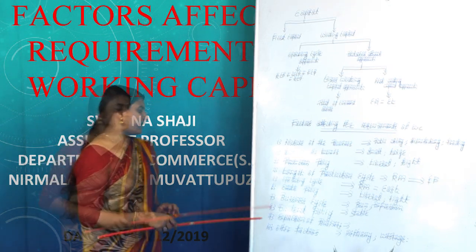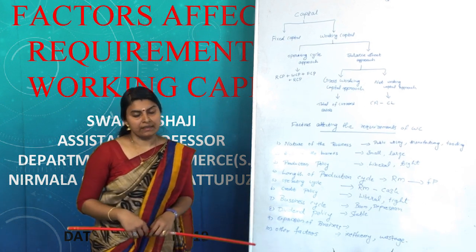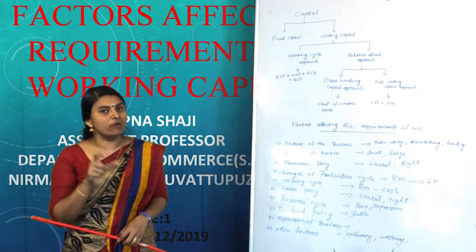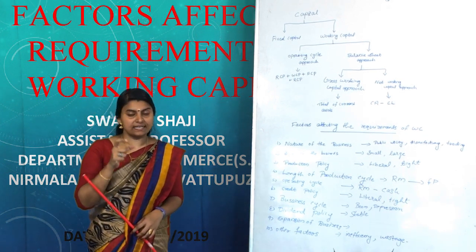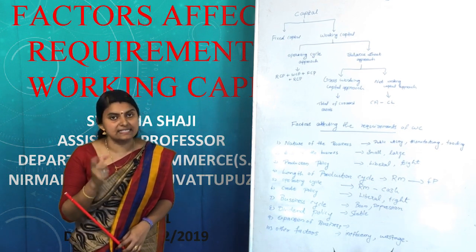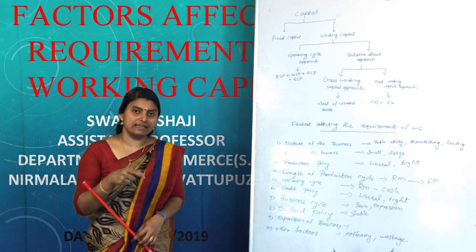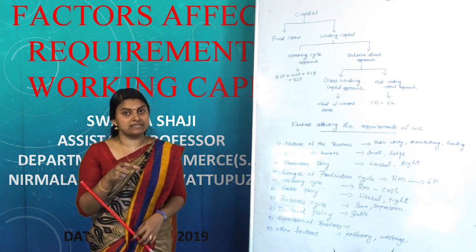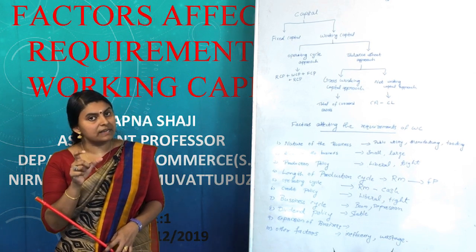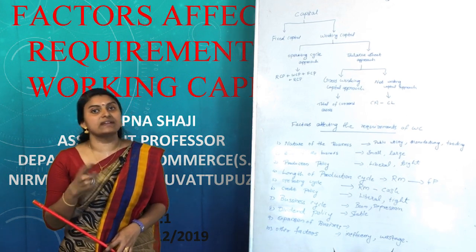The next factor affecting the requirements of working capital is dividend policy. The dividend policy also affects the requirements of working capital. If the firm follows a stable dividend policy, irrespective of the earning capacity of the organization, it will increase the demand for working capital. However, if the firm follows a dividend policy in relation to the earning capacity of the business, it will decrease the requirements of working capital. So, the dividend policy followed by the organization has a great impact on the requirements of working capital.